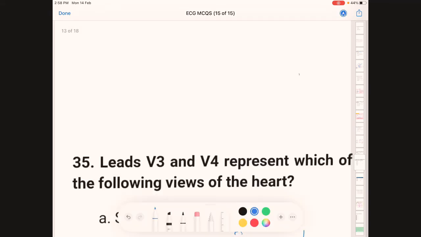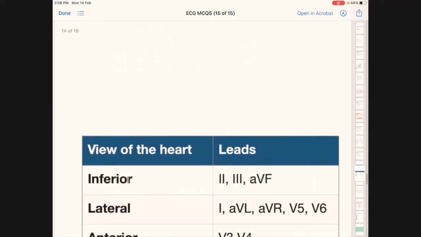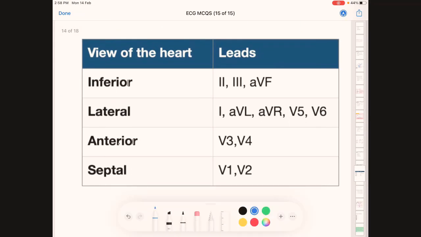As we know, there are 12 leads in an ECG. There are 1, 2, 3. These 3 are limb leads, whereas AVF, AVL, AVR are augmented leads, and V1 to V6 are called precordial or chest leads. They are unipolar, whereas these 1, 2, 3 are bipolar leads.